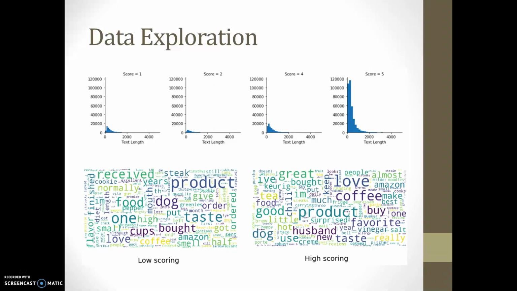Here's the word cloud, just to show what kind of words appear more when people put the low scoring reviews and the high scoring reviews.